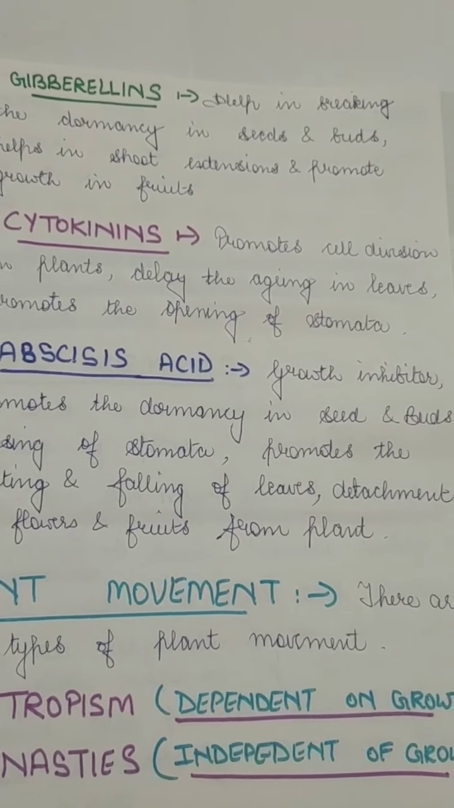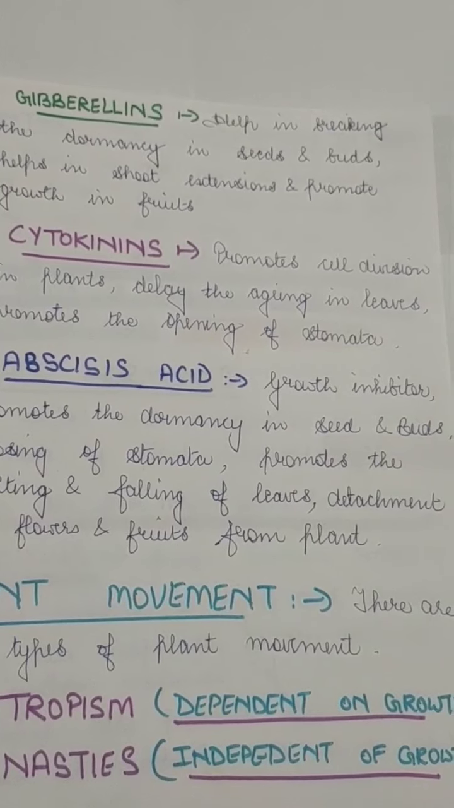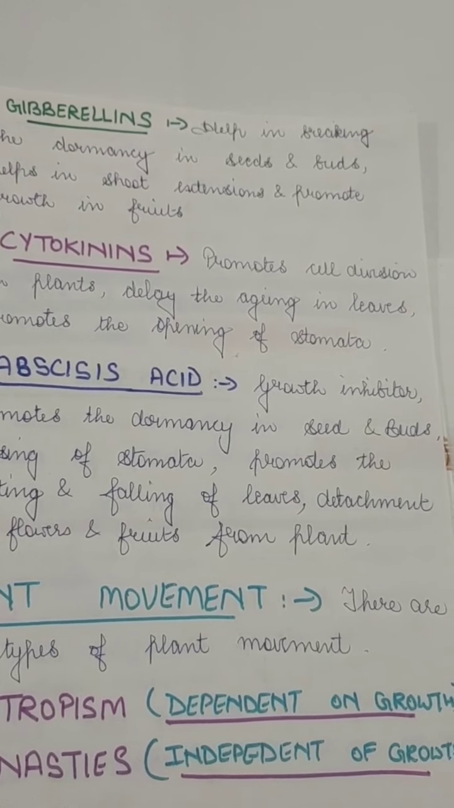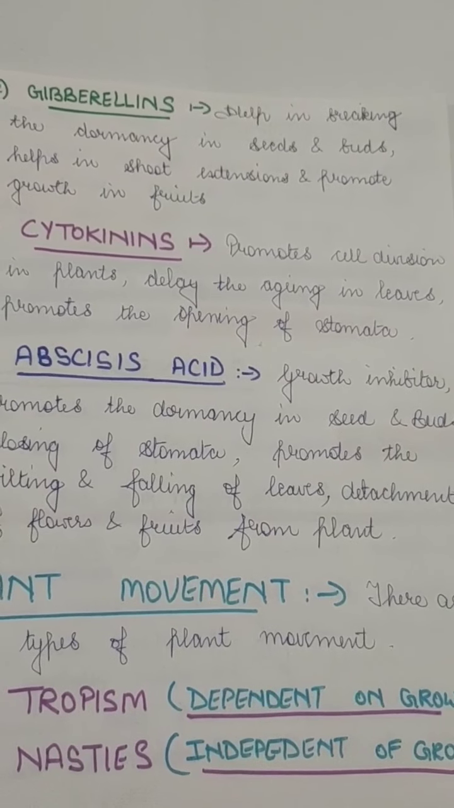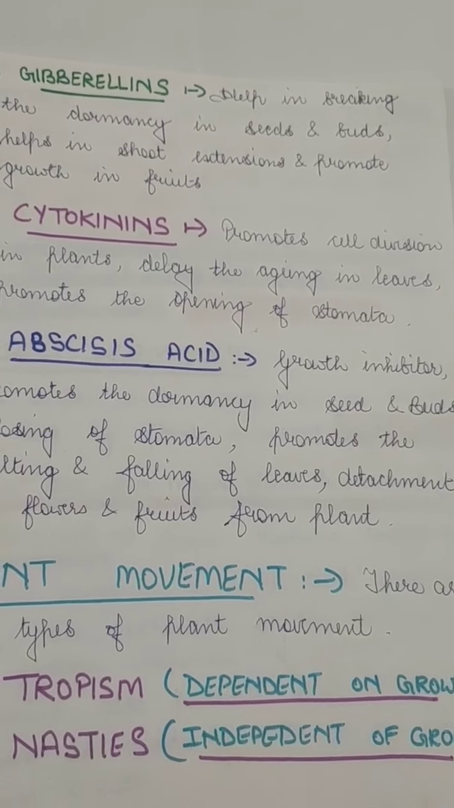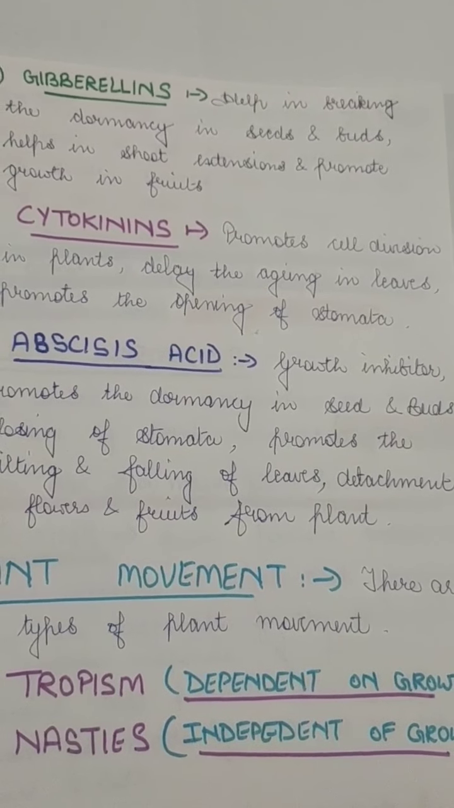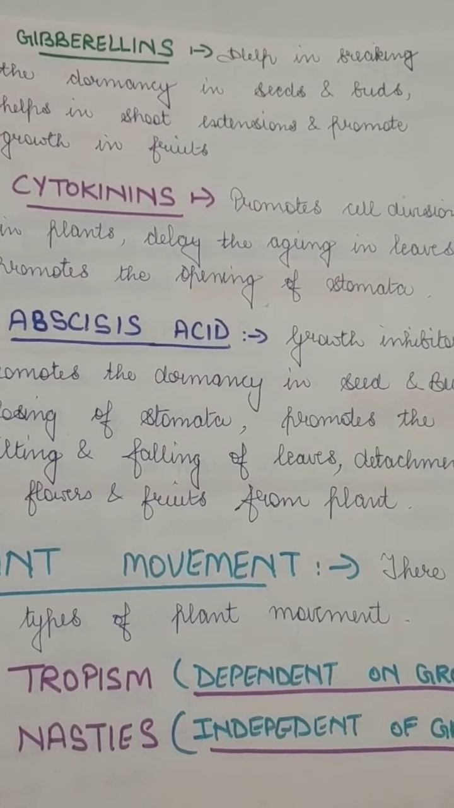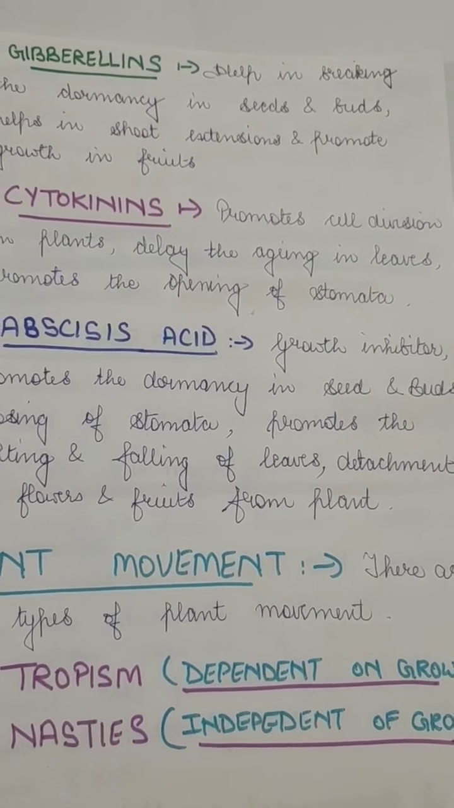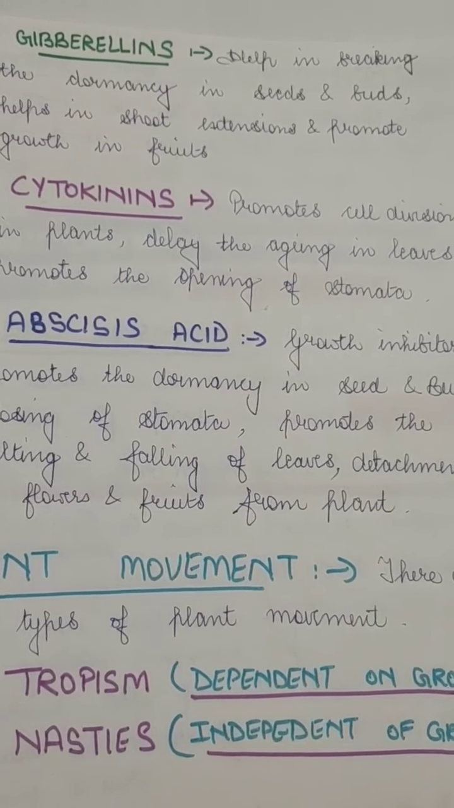Then the next is cytokinins. Cytokinins are the hormones which promote cell division in plants. These also help in breaking the dormancy of seeds. They also help seeds to germinate, and they delay the aging of leaves. So they don't allow the leaves to get old, and they help the leaves to survive for a longer period of time on the plants. They also help in the opening of the stomata, and they also help in fruit growth.